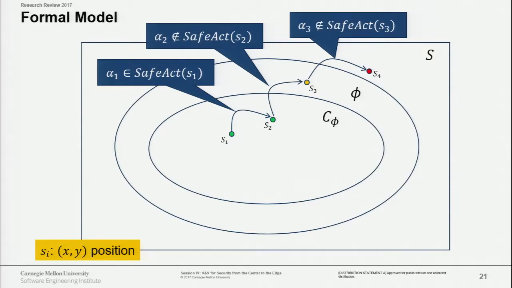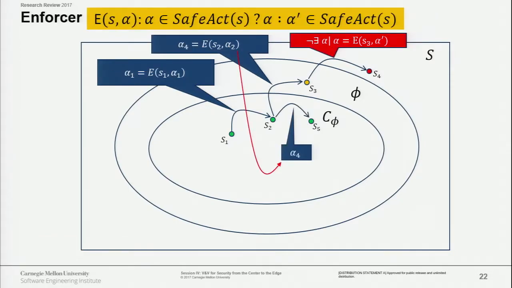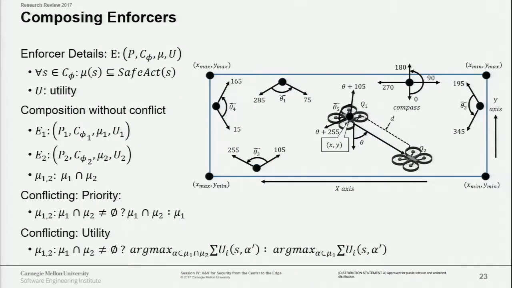Of course, what we will be doing with the enforcer is checking the actions. If we discover that one of the actions will take us outside the enforceable region, we'll replace it. All of this is formalized in order to use our verification techniques. So this is an example now with two enforcers.